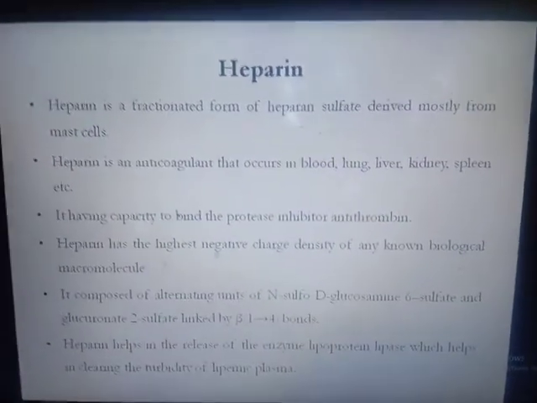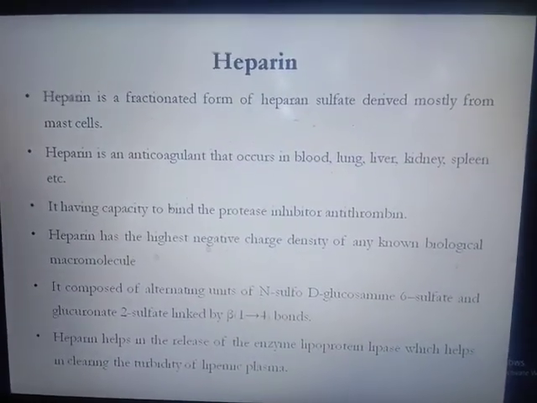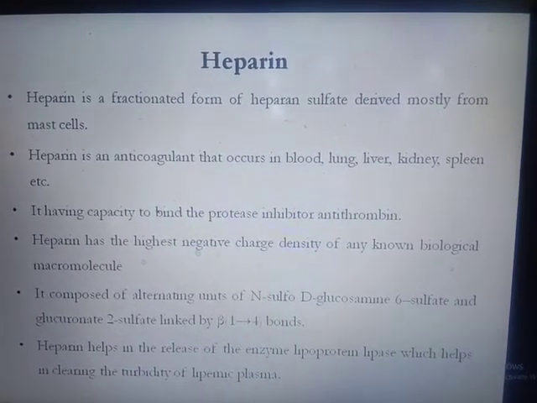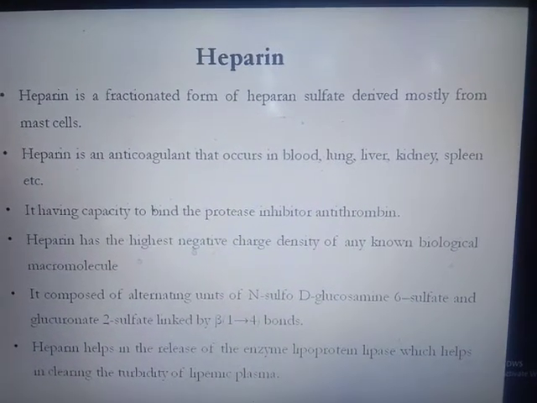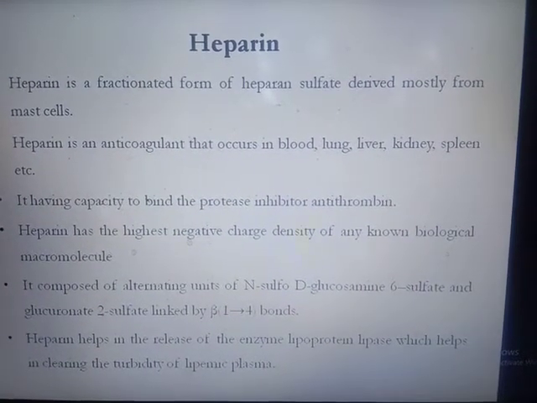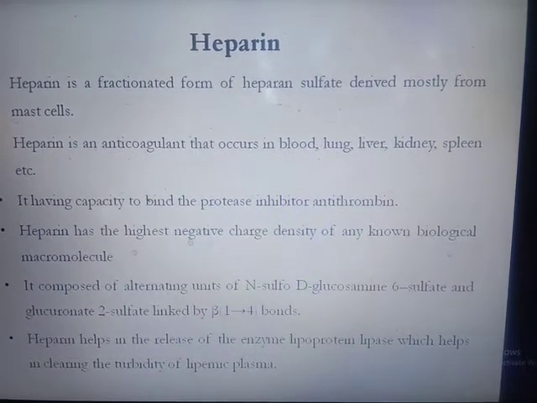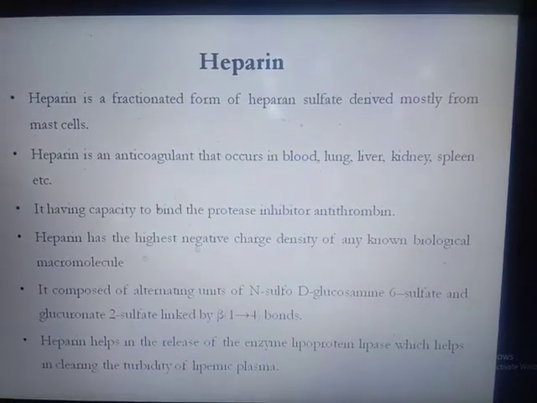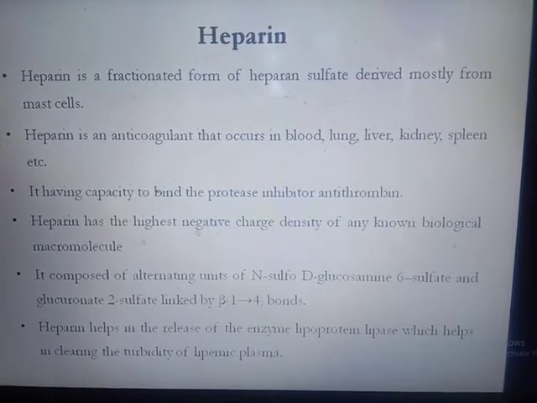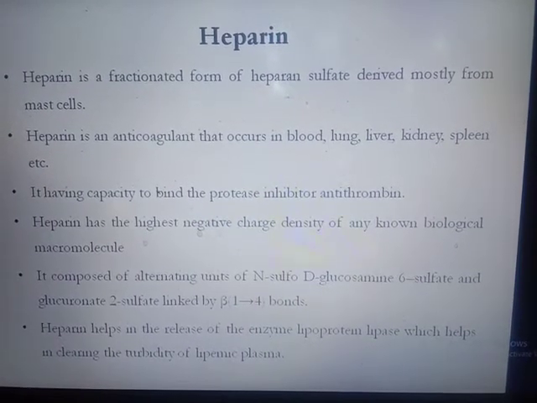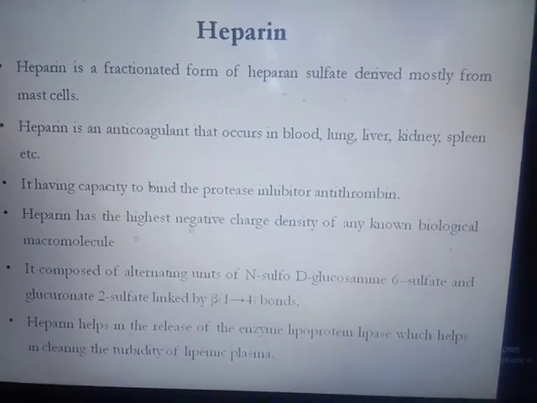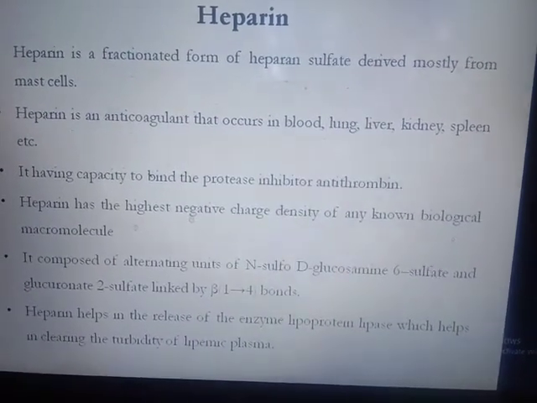The next is heparin. Heparin is a fractionated form of heparan sulfate derived mostly from mast cells. Heparin acts as an anticoagulant that occurs in blood, lung, liver, kidney, spleen, etc. It has the capacity to bind the protease inhibitor antithrombin. Heparin has the highest negative charge density of any known biological macromolecule.